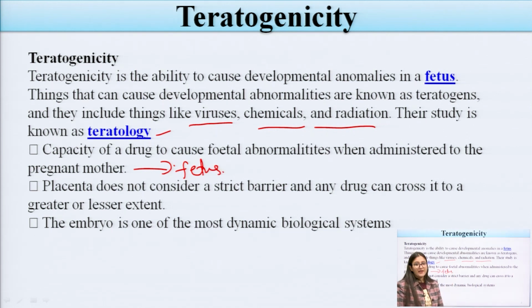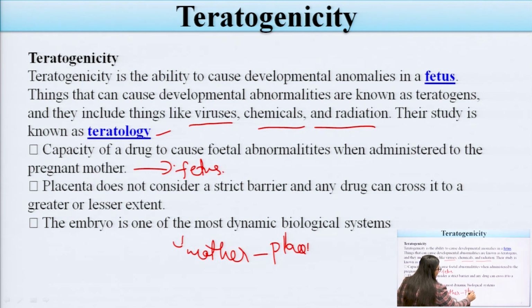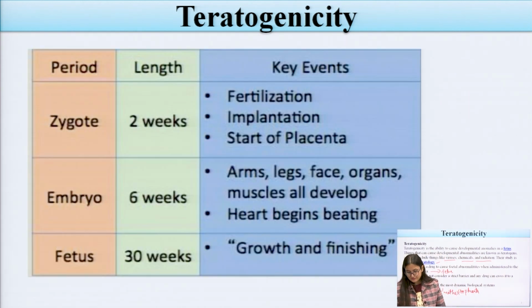Now, there is a connection between the mother and the fetus through the placenta. The placenta does not form a strict barrier, and any drug can cross it to a greater or lesser extent. Any kind of drug which we give to the mother will easily cross this placental barrier, and when it crosses, it will produce abnormalities in the fetus. And the embryo is one of the most dynamic biological systems.